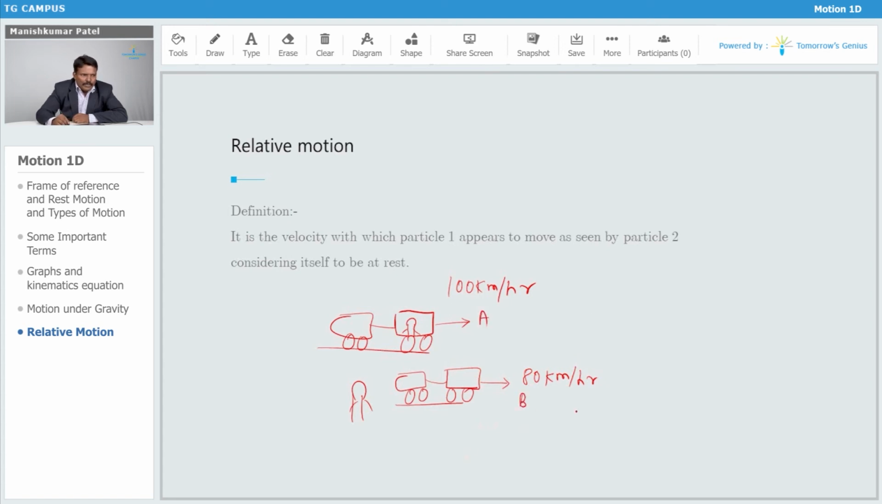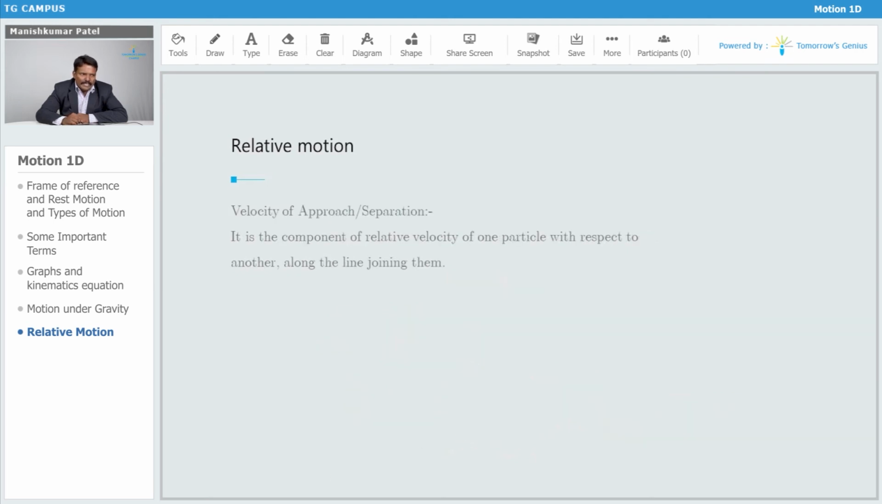Then the velocity of A with respect to B, we simply say, is VA minus VB. That is the velocity of A with respect to B. We consider it as a vector, so that is VA bar minus VB bar. That is how we calculate the relative velocity. Again, what do we mean by that? Velocity of approach or velocity of separation.